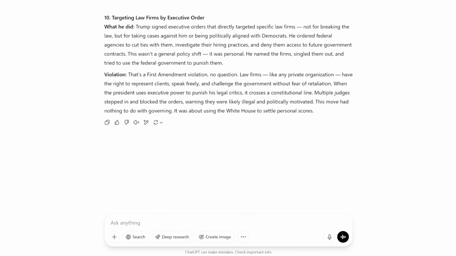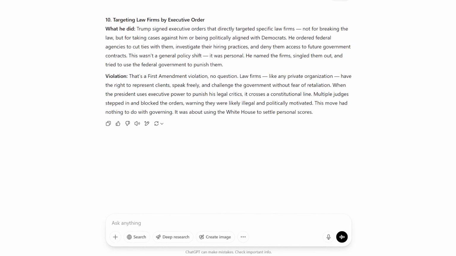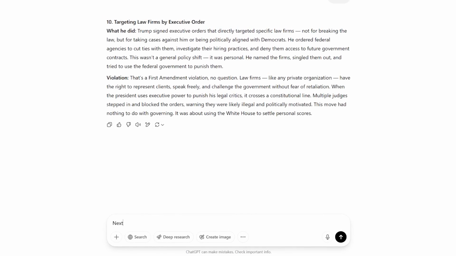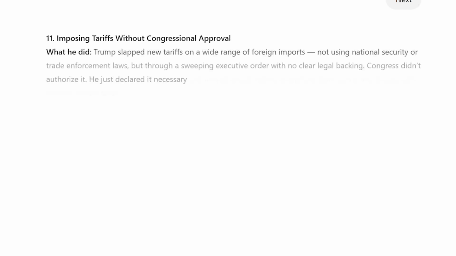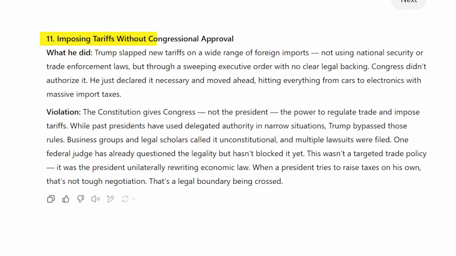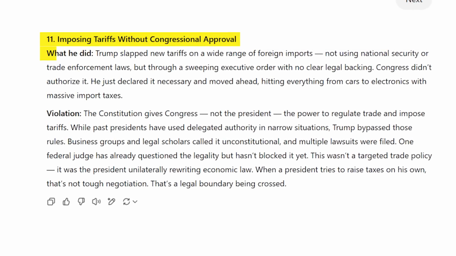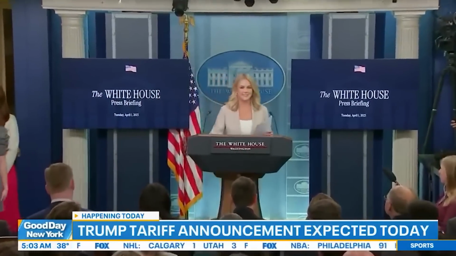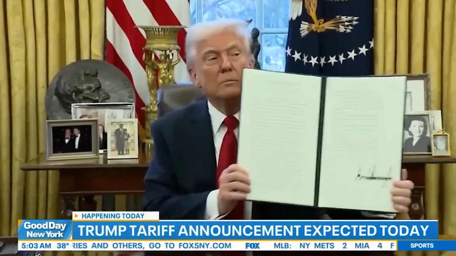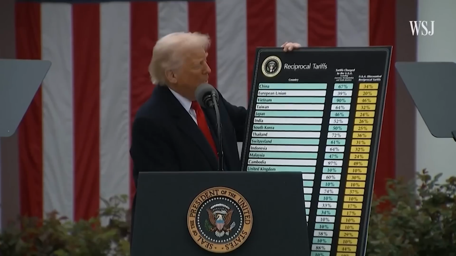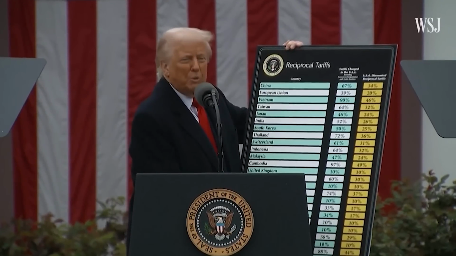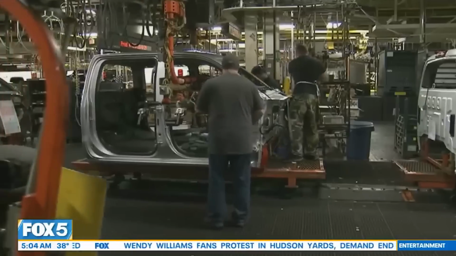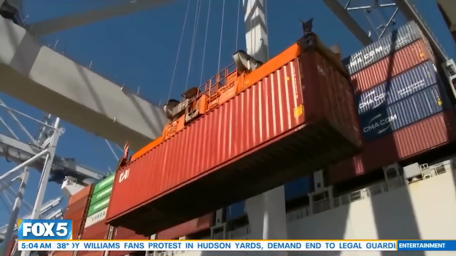Alright, so that was the 10th one, which means we've got just one left. Well, for now anyway. And let's see what it is. Number 11. Imposing tariffs without congressional approval. What he did. Trump slapped new tariffs on a wide range of foreign imports, not using national security or trade enforcement laws, but through a sweeping executive order with no clear legal backing. Congress didn't authorize it, he just declared it necessary and moved ahead, hitting everything from cars to electronics with massive import taxes.